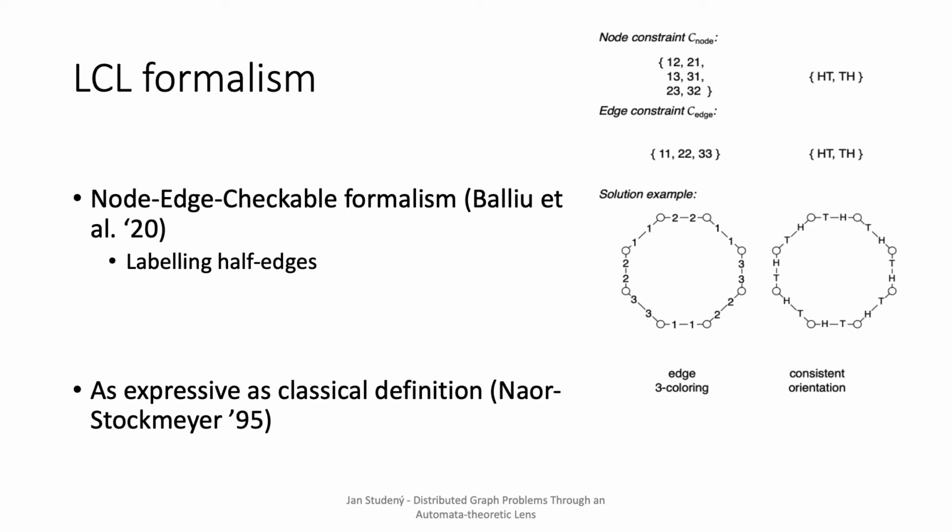As we are considering only cycles and paths, the constraints are just pairs of allowed labels for both node and edge constraints. To summarize, an LCL problem is described by the node and edge constraints, and such a formalism is as expressive as the classical definition given by Naor and Stockmeyer. The next step is to turn such a description into an automaton.